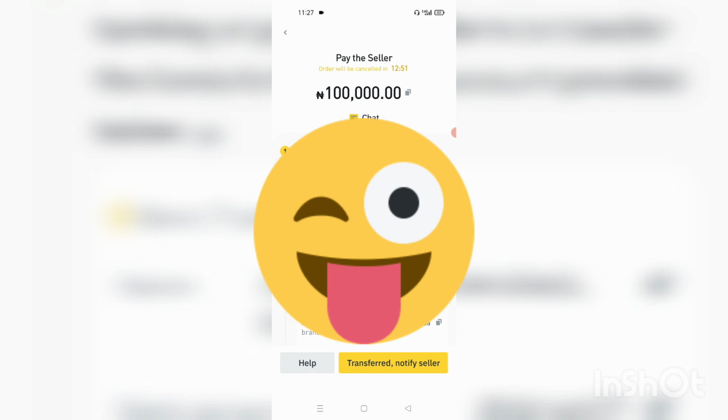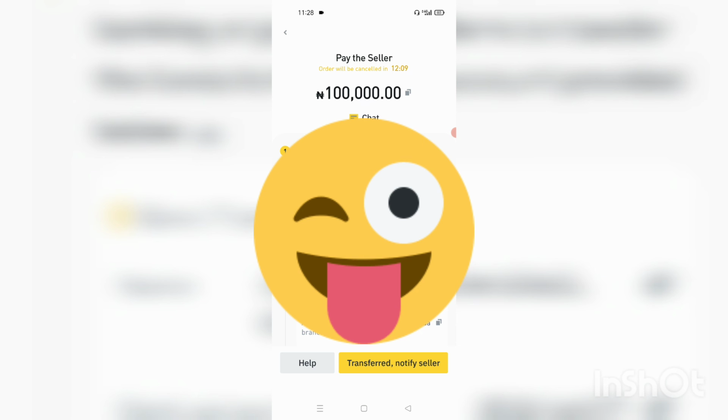And then when you open this account number, ensure also that you verify that it is the same name on Binance, the same name on the account that you are paying into. So once that is concluded, then the narration or the remark, this is the fifth due diligence you have to do. Make sure that you don't indicate anything that relates to Bitcoin or cryptocurrency or Binance or whatever that can show this transaction to be a crypto transaction.